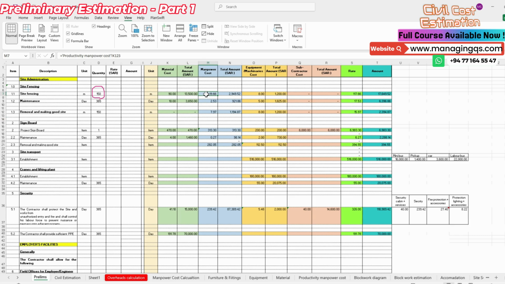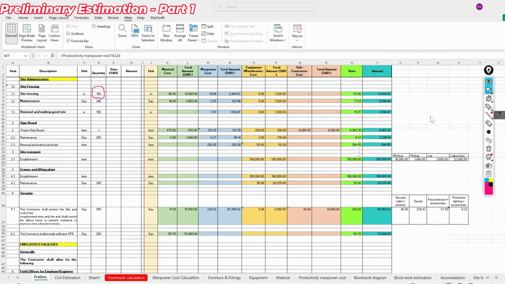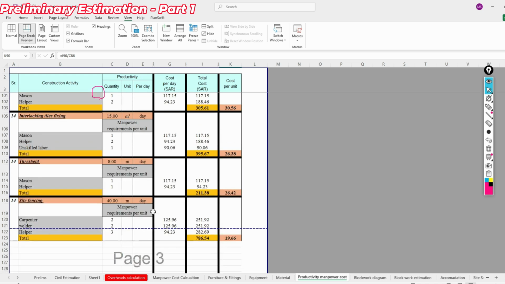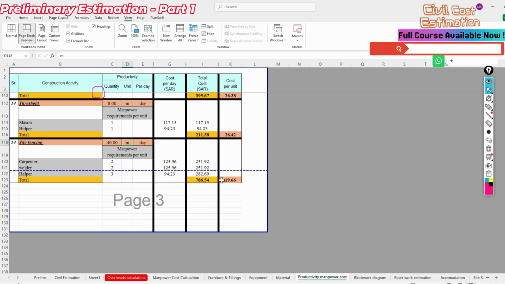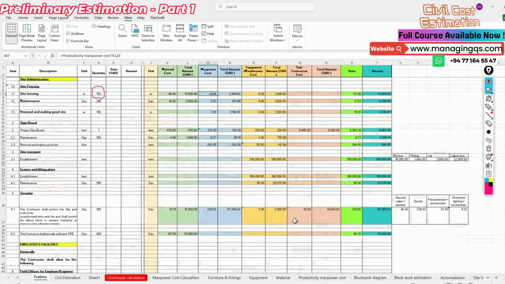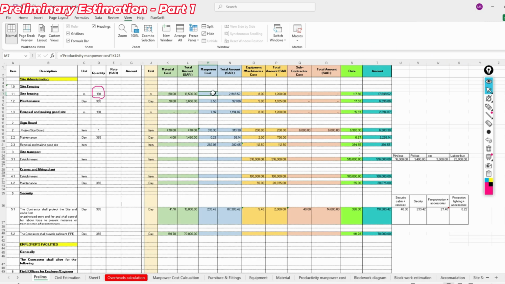The same concept applies to manpower. Do you remember we discussed the manpower cost per unit? In that chart we already have this item: site fencing is 19.66 per meter labor cost per unit. So 19.66 is our manpower cost for fixing the site fencing. We multiply this unit rate by the quantity.